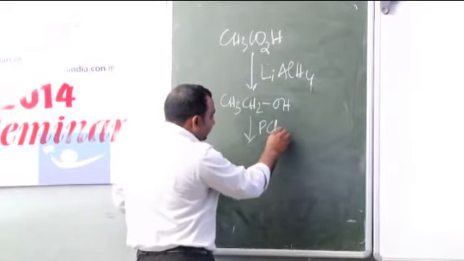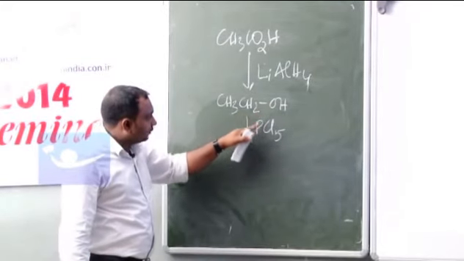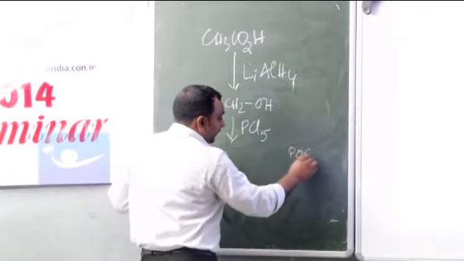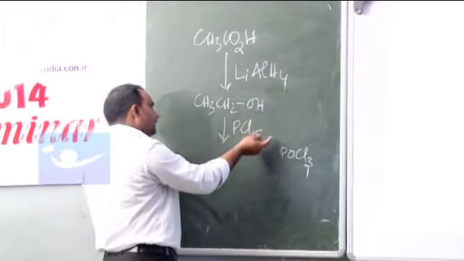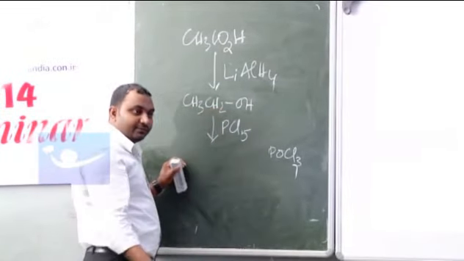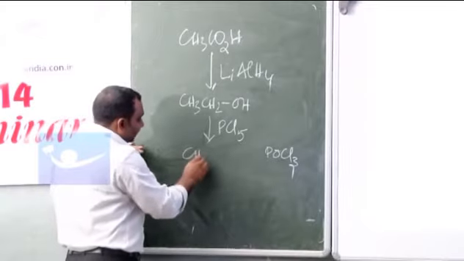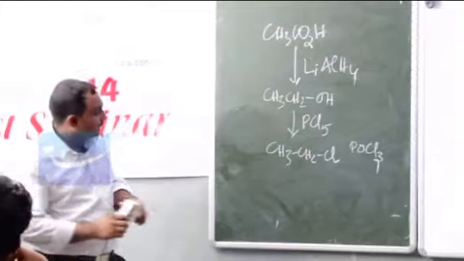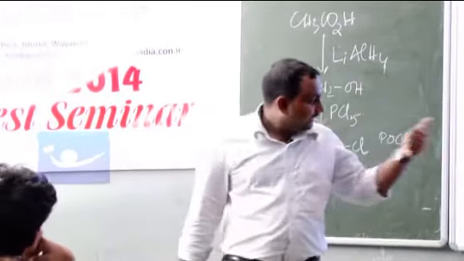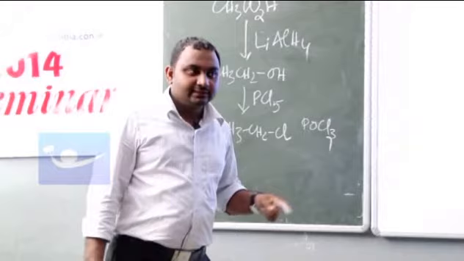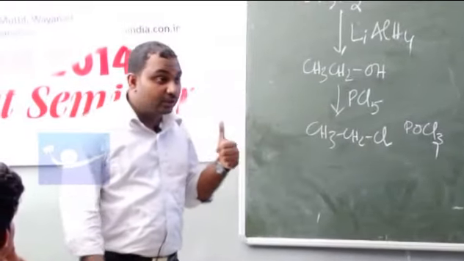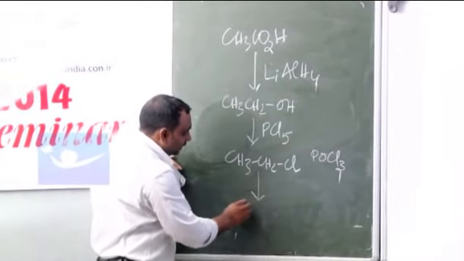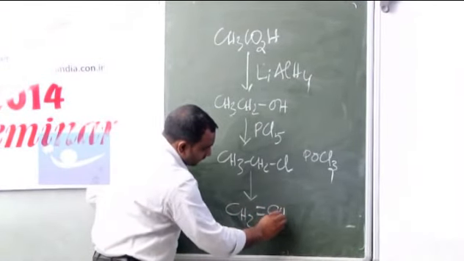The next reaction utilizes the special affinity between phosphorus and oxygen. When this ethyl alcohol is treated with PCl5, this oxygen will be absorbed by phosphorus with the formation of POCl3, and the OH group is replaced with chlorine, so that you will get CH3CH2Cl, an alkyl halide. Next, alcoholic KOH will come. What is the duty of alcoholic KOH? Elimination reaction. So after elimination, what will be the product? CH2=CH2.